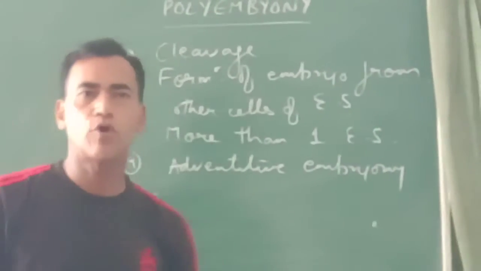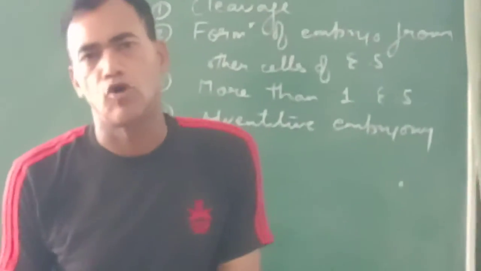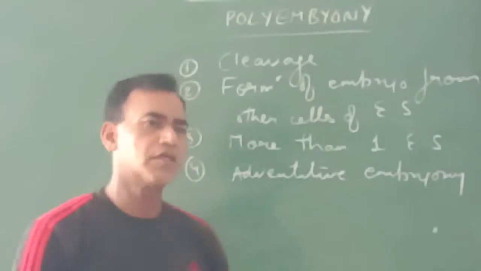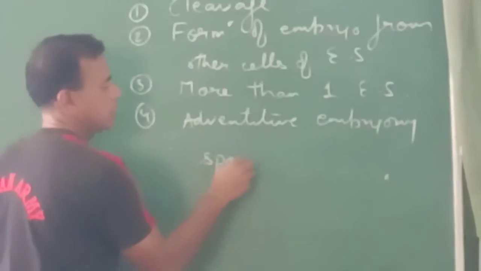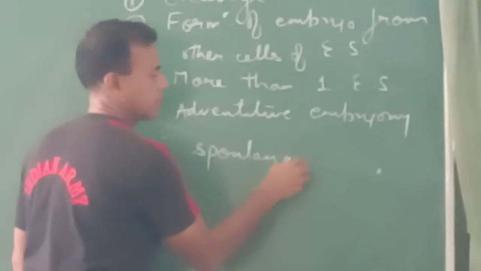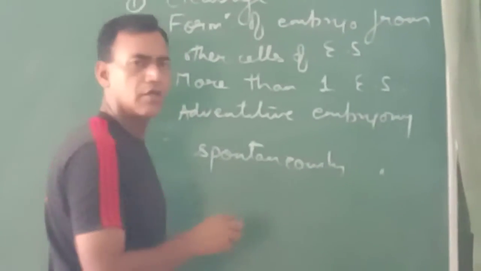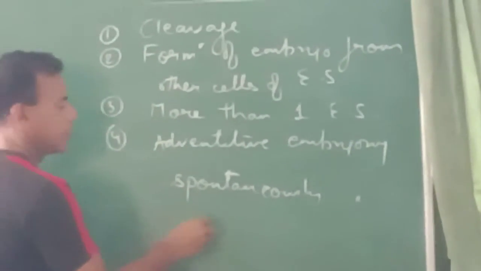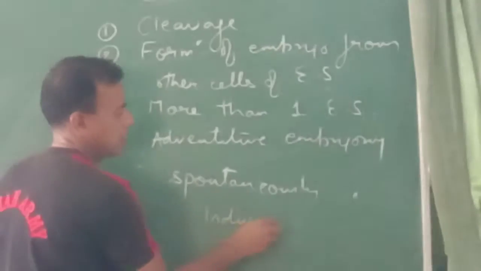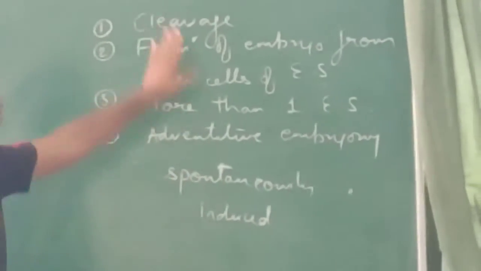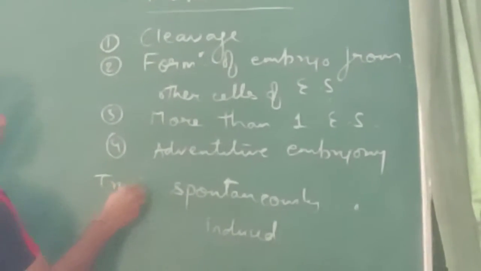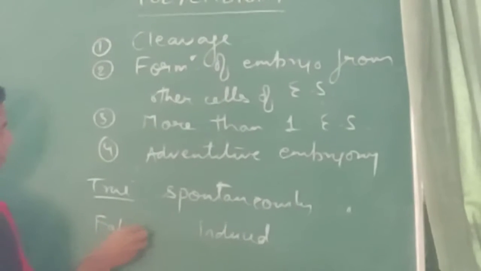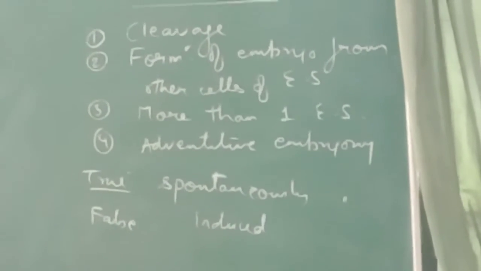Now, polyembryony is an abnormality and it can occur spontaneously, that is naturally, or it may be induced, that is, by some artificial methods we can produce polyembryony. The polyembryony can be true as well as false.